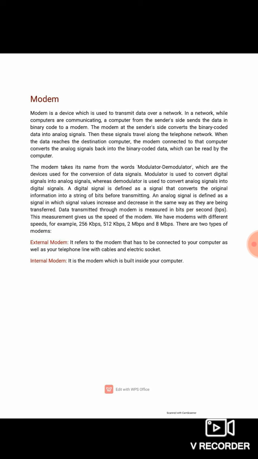It refers to the modem that is connected to the computer as well as your telephone line with cable and electric sockets. That is the external modem, which is not near my computer. It is at the spot of the service provider.